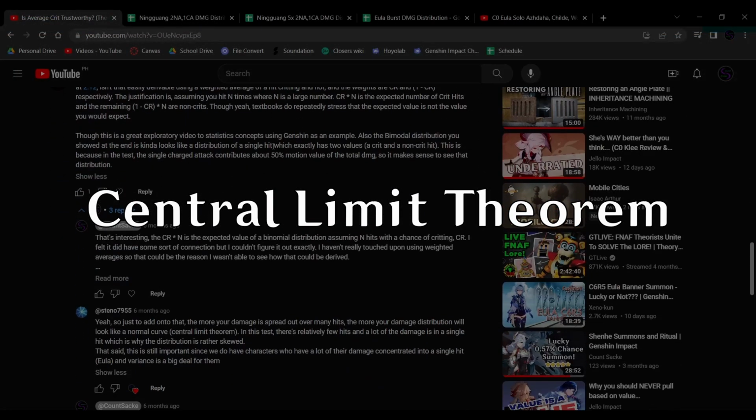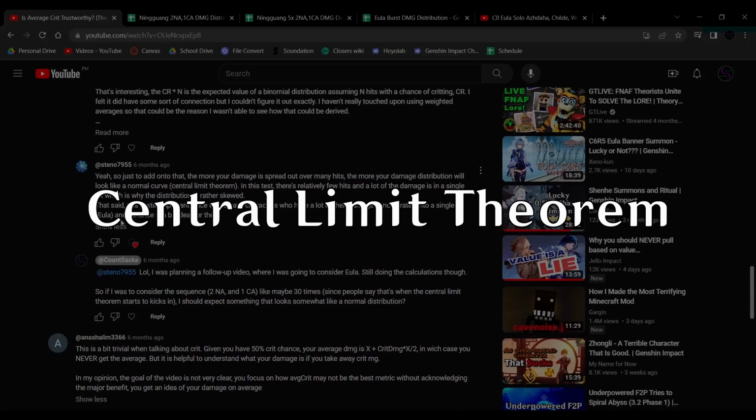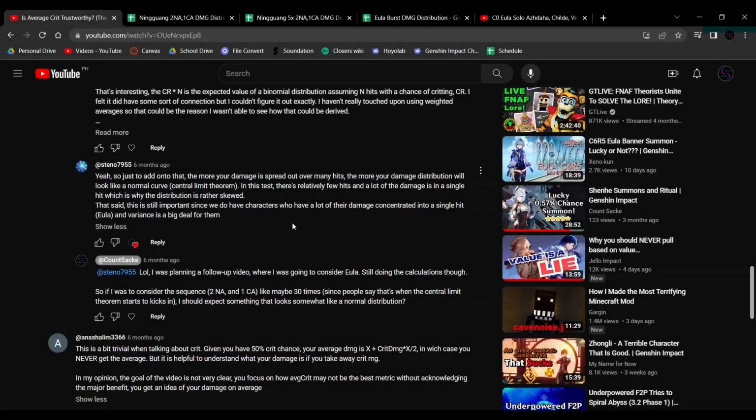If we go back to our comments section now, someone also pointed out something here. Steno7955 wanted to add on that the more your damage is spread out over many hits, the more your damage distribution will look like a normal curve, which is the central limit theorem. In this test, there's relatively few hits and a lot of damage is in a single hit, which is why the distribution is rather skewed. Again, we saw this already.